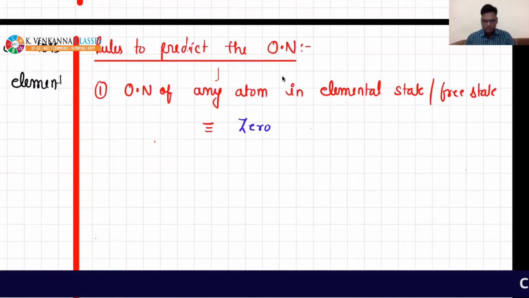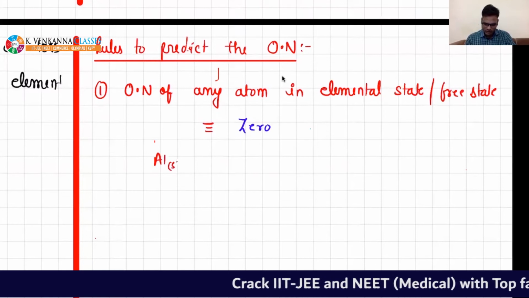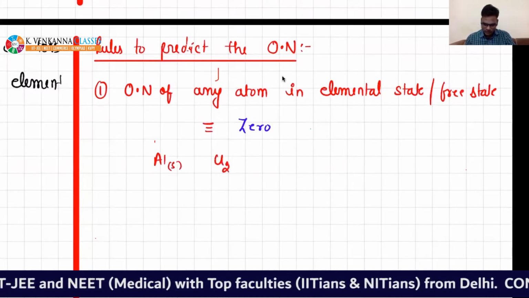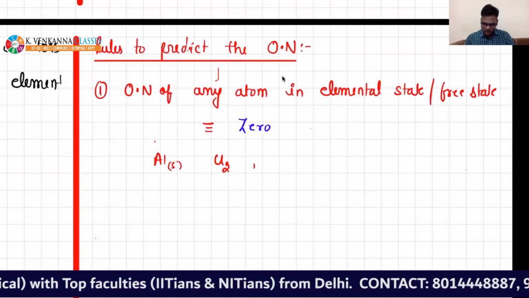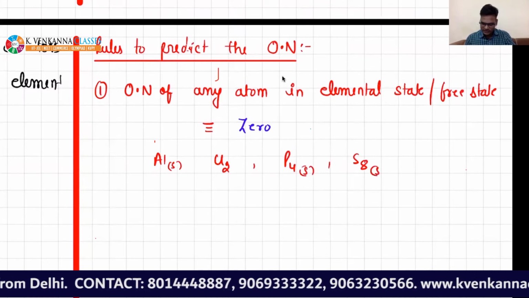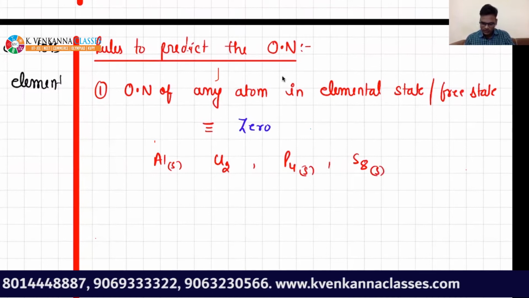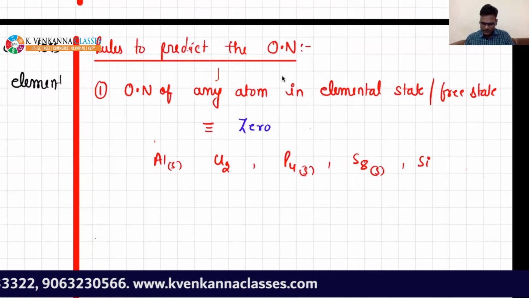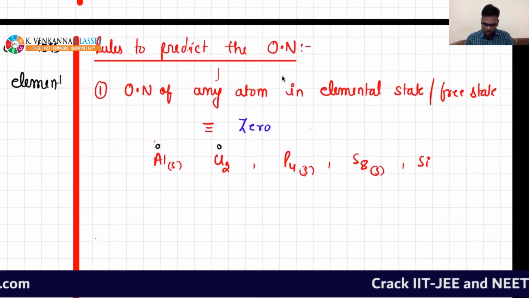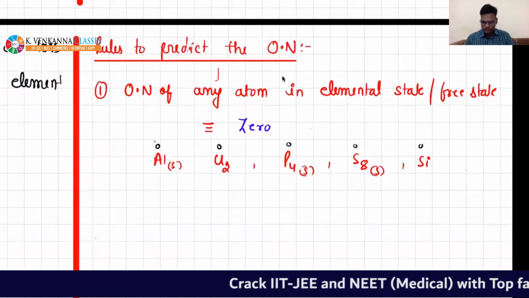So if something is present, I have taken some examples: aluminum solid, chlorine, P4 solid, S8, sulfur exists in this state, silicon. In all these cases, the oxidation number is 0.